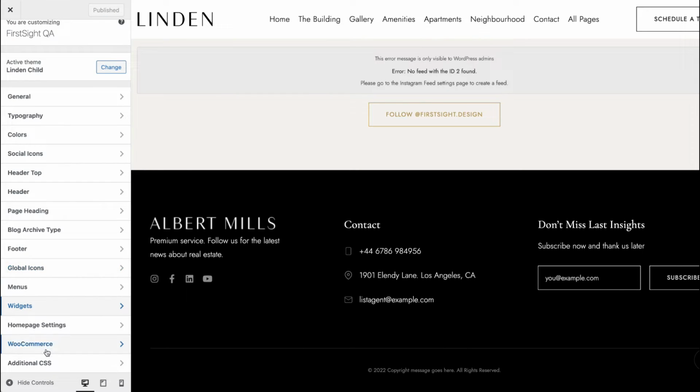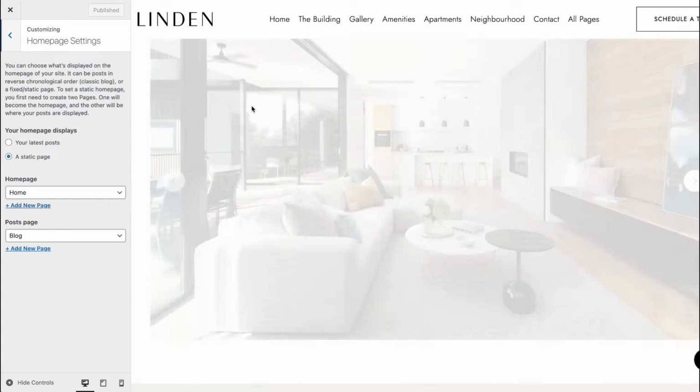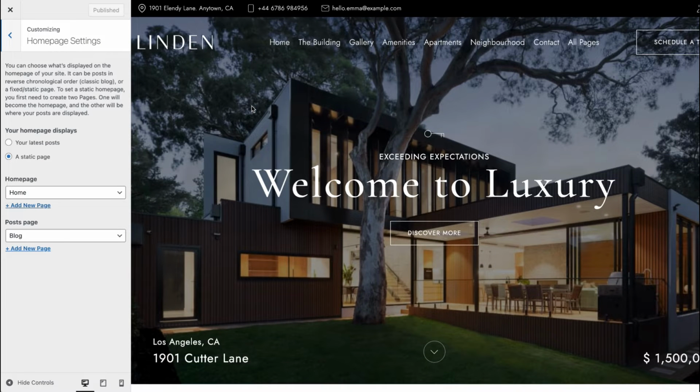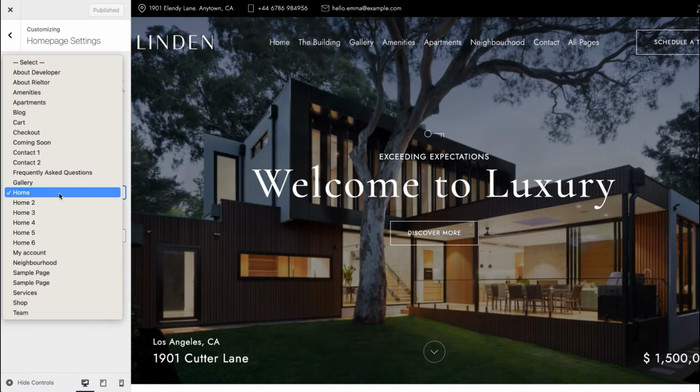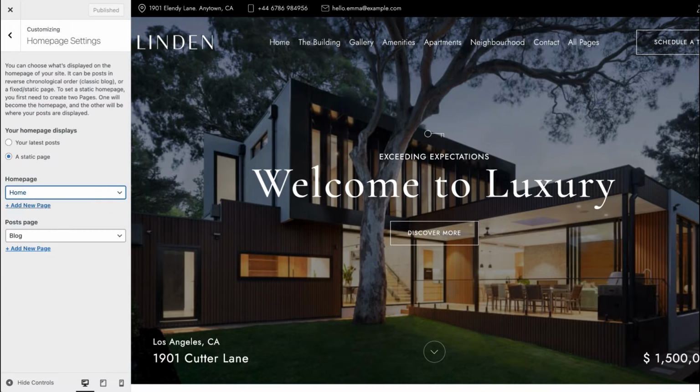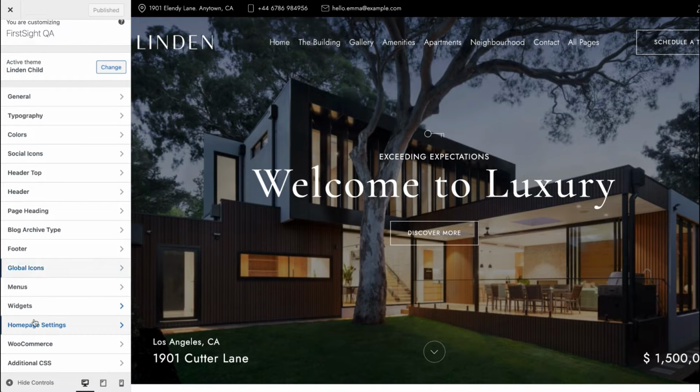Let's go back. Here we have homepage settings. If you wish to use a different page as your home page, simply choose a different option in the drop down here. You can see that I'm using the default one, the first option, but you can select a different page and click on Save Changes, Publish Changes to apply settings.